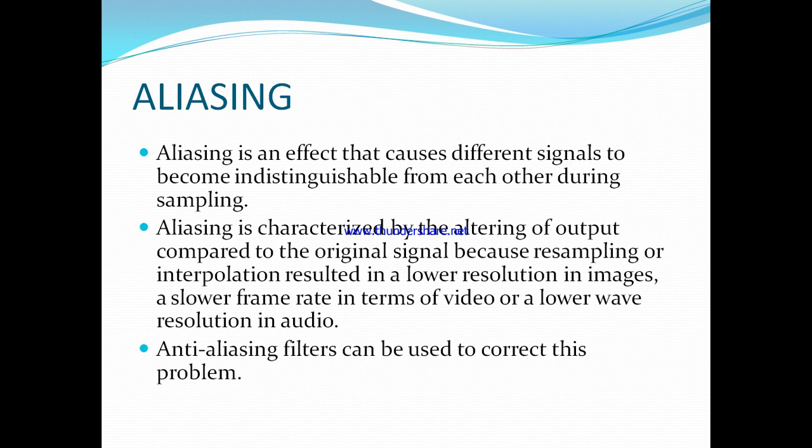So it has a low sampling rate, and under this condition the overlapping will happen. Due to this overlapping, when we recover the original signal from the sampled signal, there will be distortion.